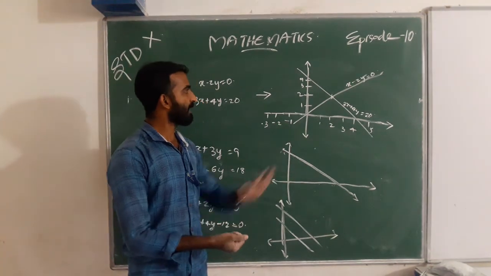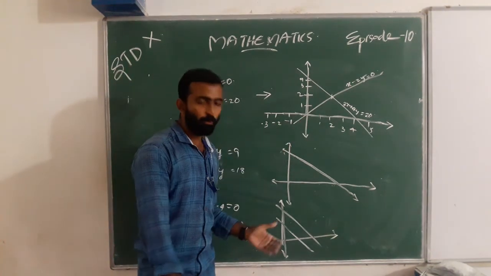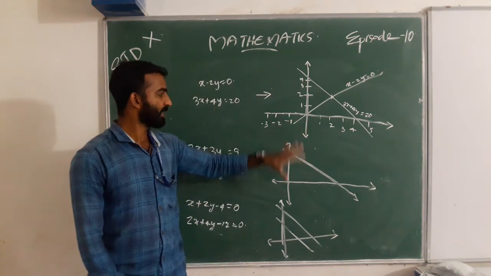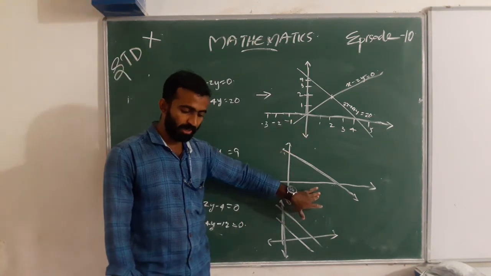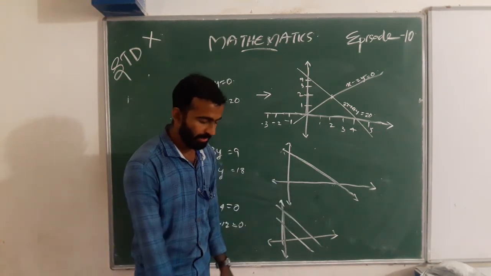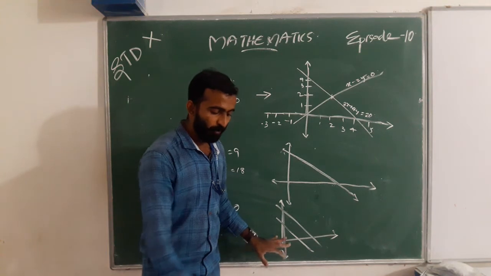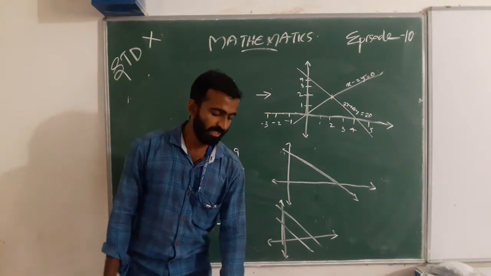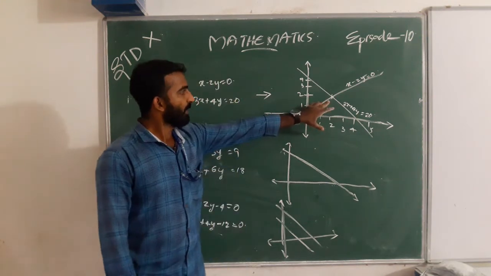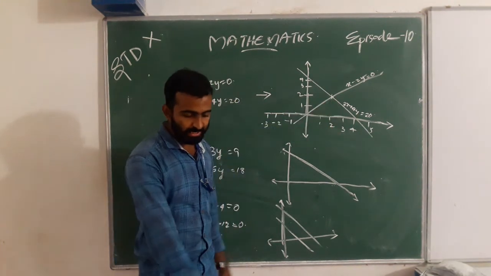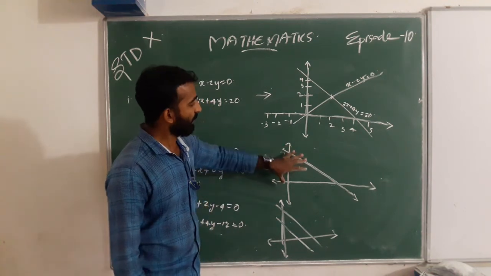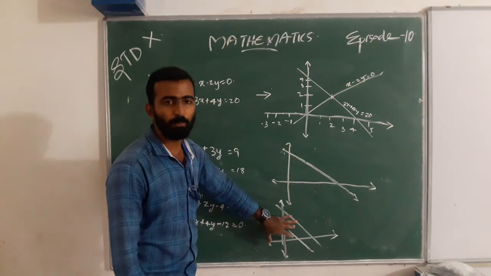You can see the graphs with clear images on page number 42, figure 3.2, and figure 3.3 on page number 43, and figure 3.4 on page number 44. First is intersecting, second is coinciding, and this is parallel.